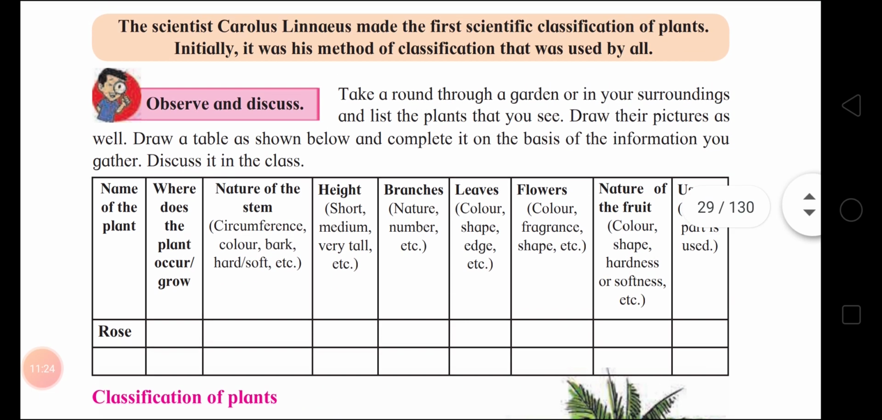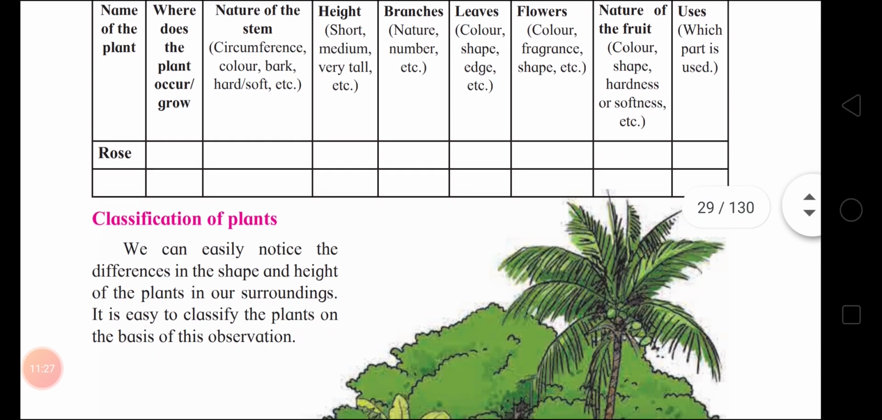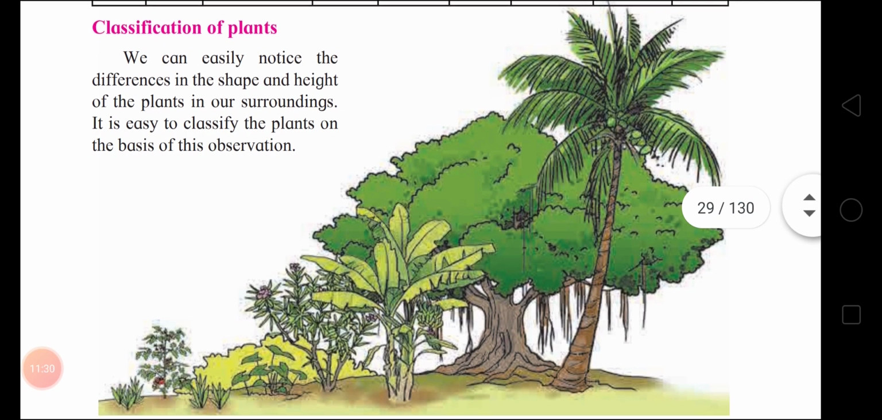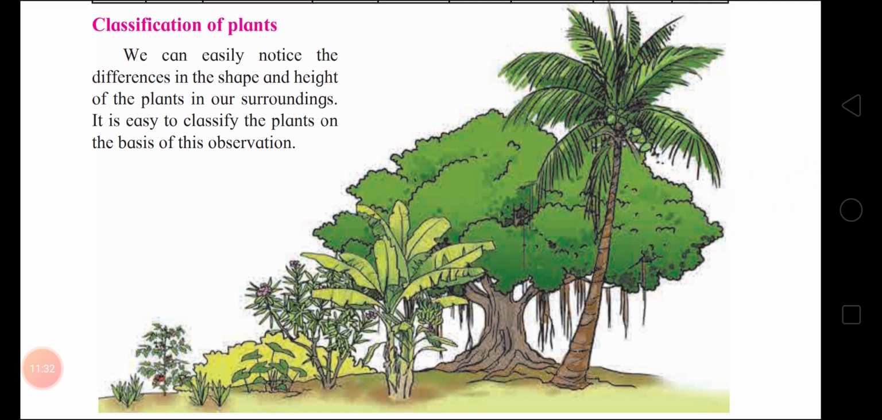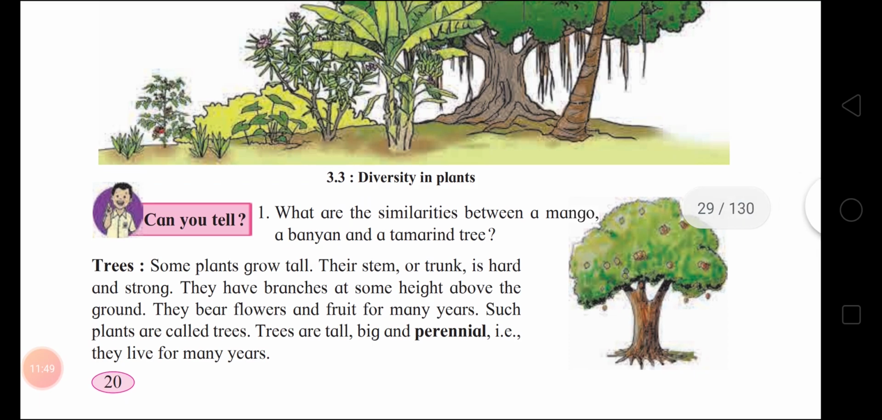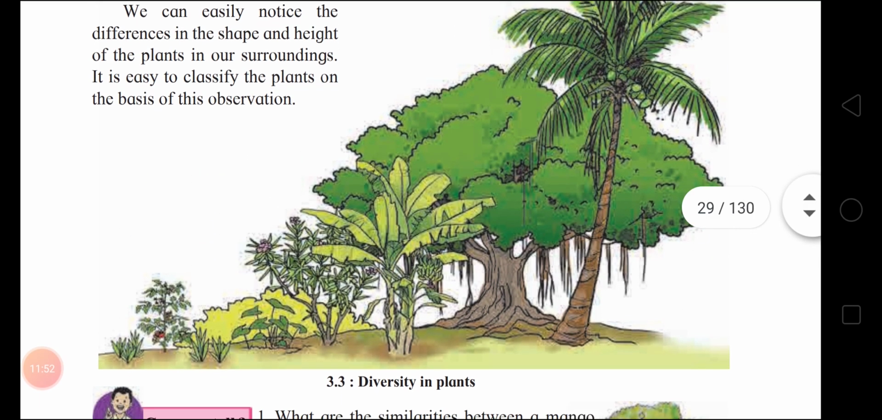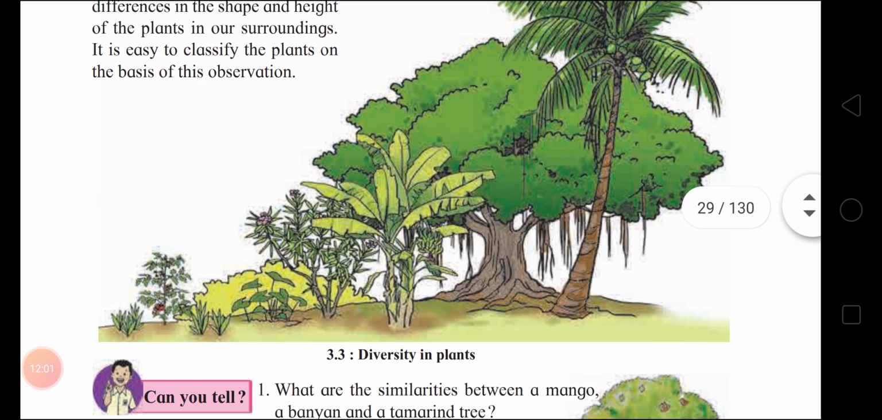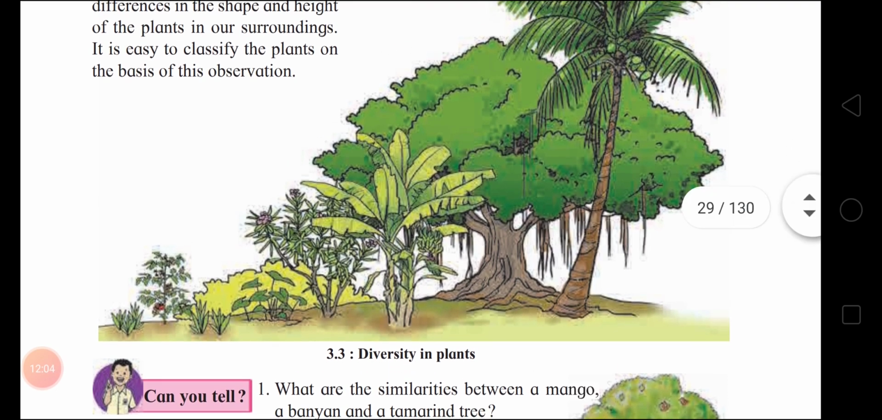Now children, observe this and discuss, this is an activity we will do in the class. Now, classification of plants. We can classify, notice the differences in the shape and height of the plants in our surroundings. It is easy to classify the plants on the basis of this observation. See the diversity in plants, children. Correct, no? Grasses are short, then plants and trees, then big trees, tall trees, short trees, like that. There is diversity in plants.